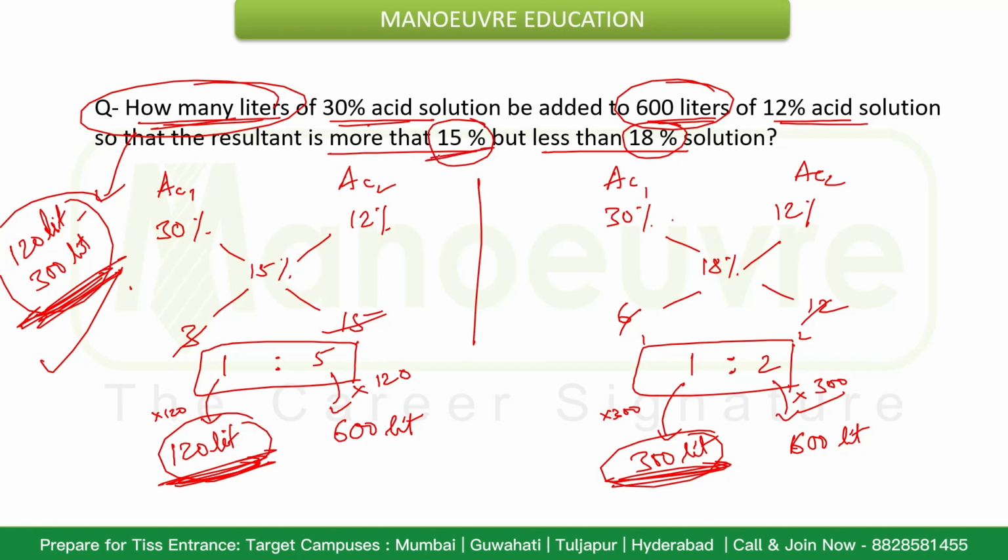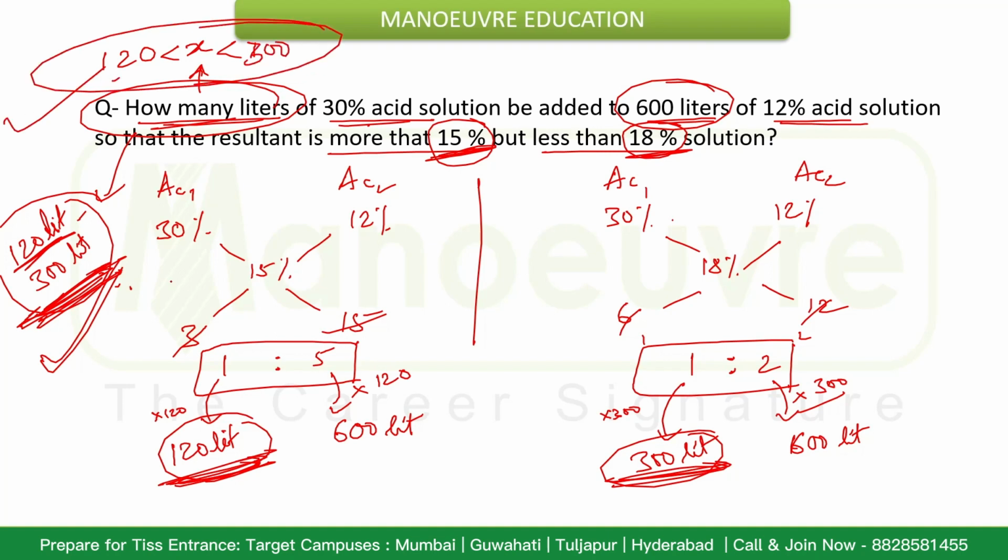If they want the result as more than 15% but less than 80%, this should be the range, more than 120 liters and less than 300 liters. If I consider the value of this liters as x, then it should be more than 120 but less than 300. That should be the final answer.